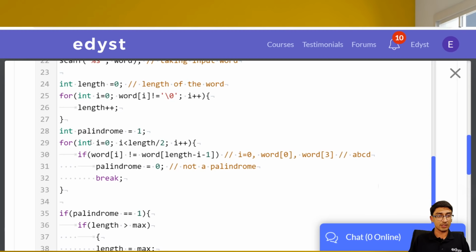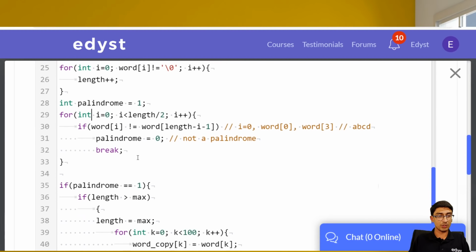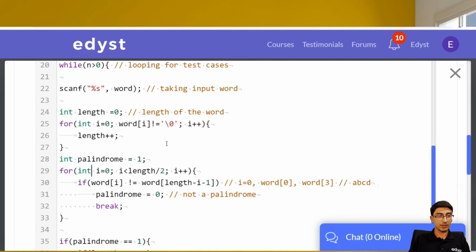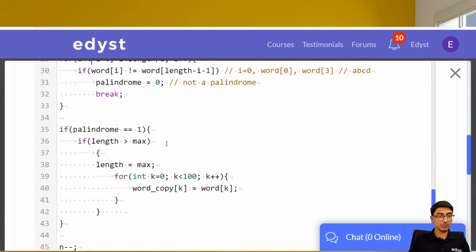This is length. Again, int i equal to 0, palindrome. If equal to 1, length is equal to 1. Okay, all right. I don't see where we could have probably made a mistake. Or probably we have to take what if both of them are equal at that point. Okay, let's try this out.